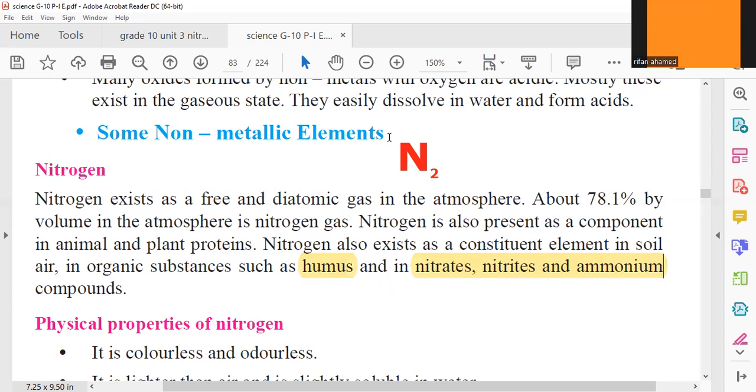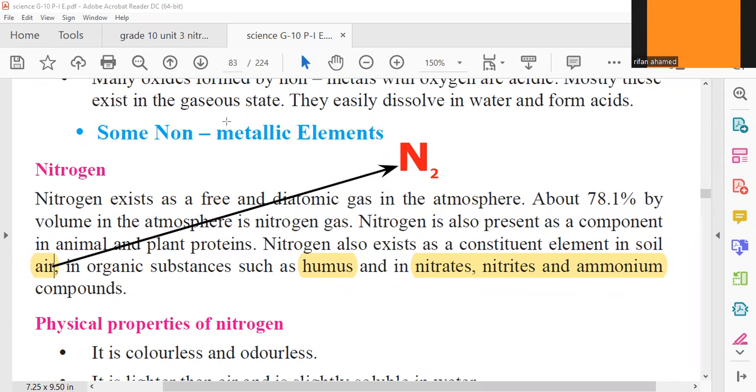In addition to this, in the soil there will be air. In that air, you will see nitrogen gas in this format. It is also N2 gas. It is also inorganic.